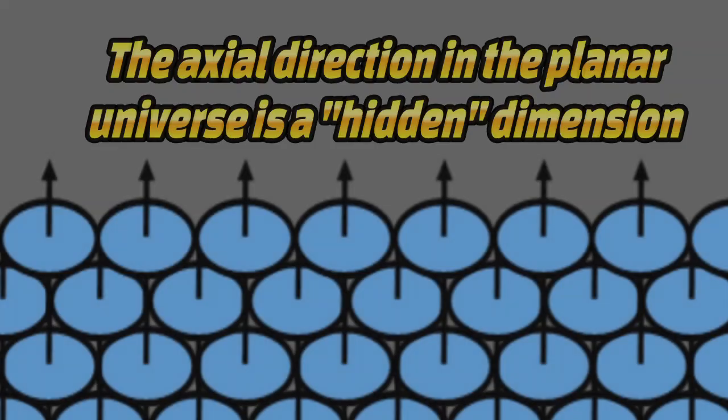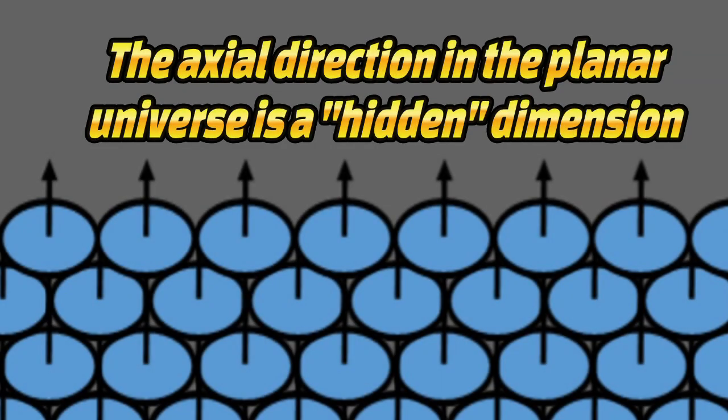Since it didn't matter what direction we used on the plane, any direction that is rotated 90 degrees from any line on the plane is an independent direction in relation to that line. Note that the axial direction of all the building blocks exists. This direction can be considered a true hidden dimension.